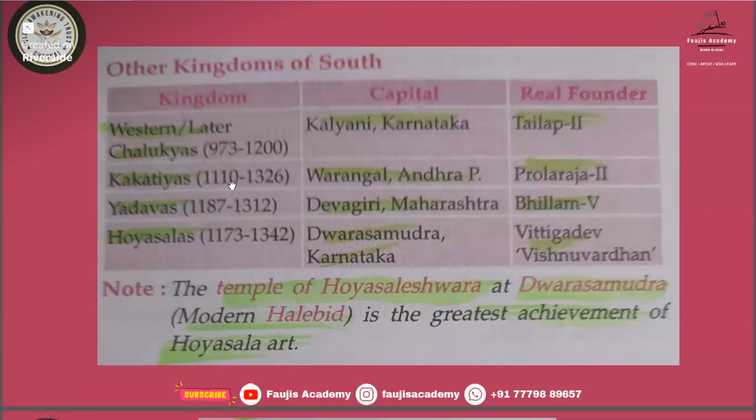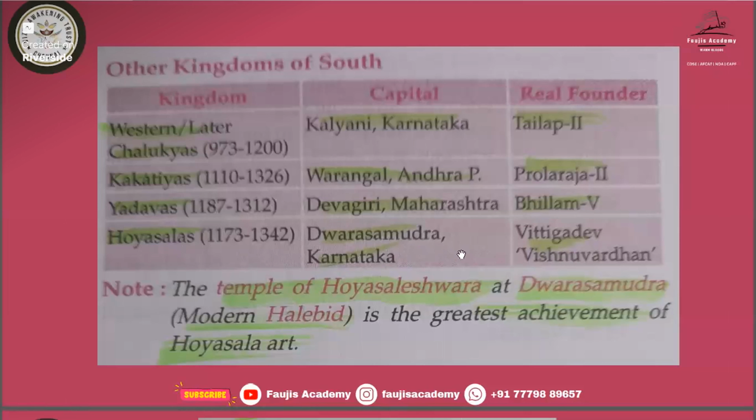Then next Kakatiyas, its capital at Warangal, Andhra Pradesh. Founder was Prola Raja II. And the Yadava kingdom, capital is at Devagiri, Maharashtra. Founder is Bhillama V. And Hoysalas, in Karnataka.